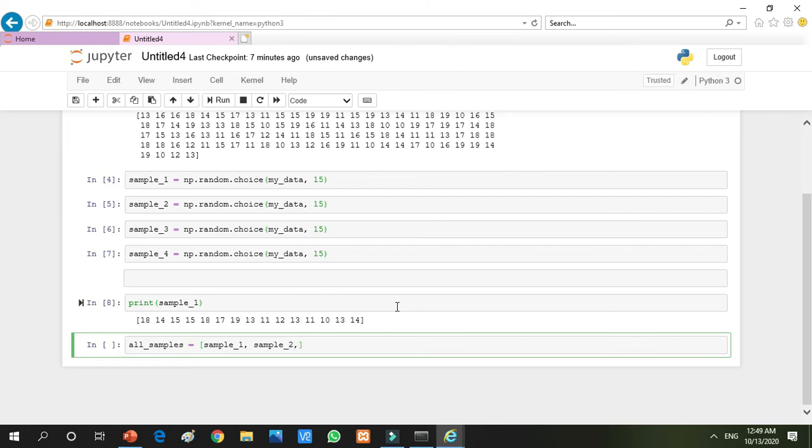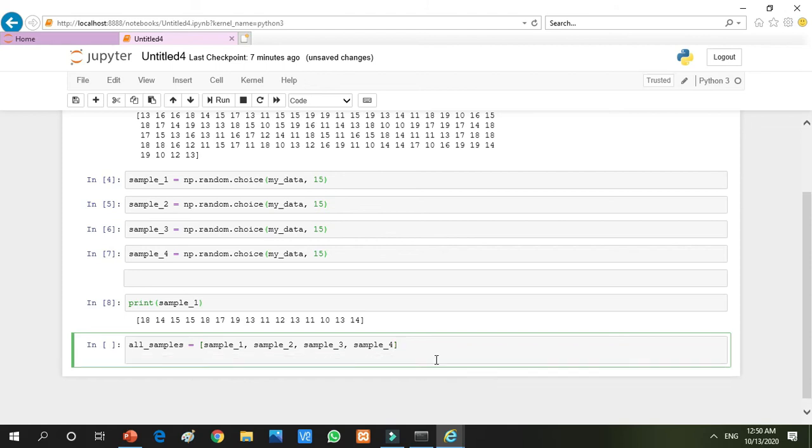At place 0 there is sample 1. At place 1 there is sample 2. So I am writing the names of all of them, sample 1, sample 2, sample 3, and now sample 4. So all 4 samples are now stored in this list. The name of the list is all samples. Everyone knows what sample 1, sample 2, sample 3, sample 4 are. Okay, it is clear. Now I am making an empty list. What is that empty list?